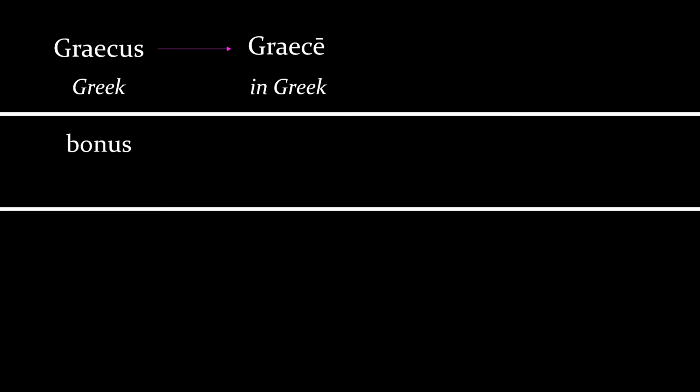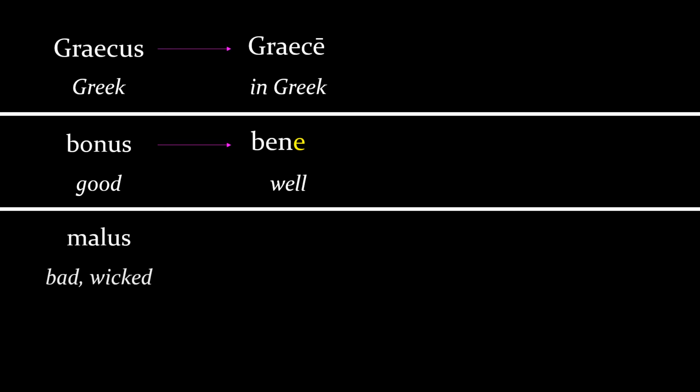Now, I told you that the long E is normally used for an adverb, but there are some rule breakers. If we take bonus, which means good, the base changes and there's no macron on the E. So we wind up with bene, and you'll notice there are no macrons, and that's how we get well.